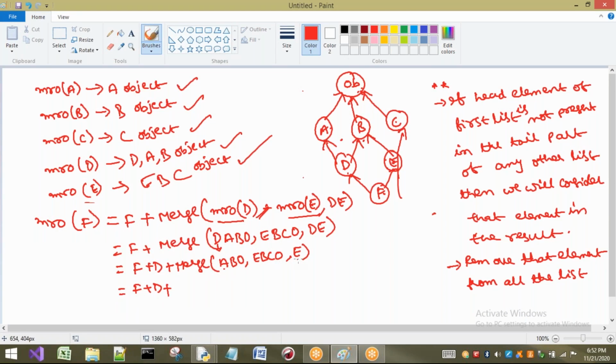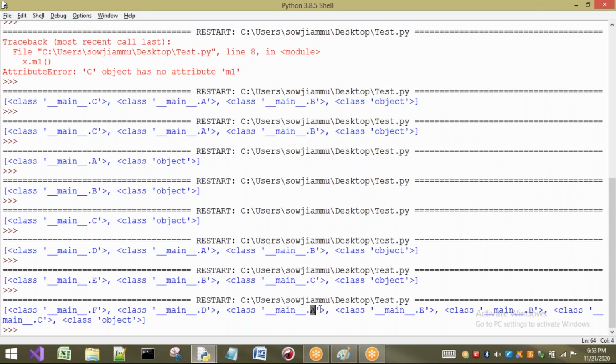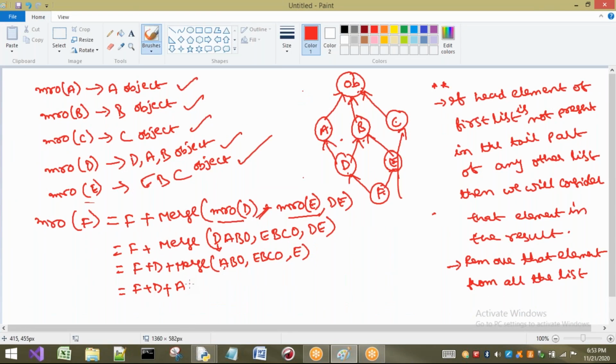Is A present anywhere? Not there. As head is there, it is not present here. So no problem. It is not present in any tail part. So I have to consider A. So if you see the output here, FDA, we got it. So okay, finally I will check plus merge of B object comma EBC object comma E.